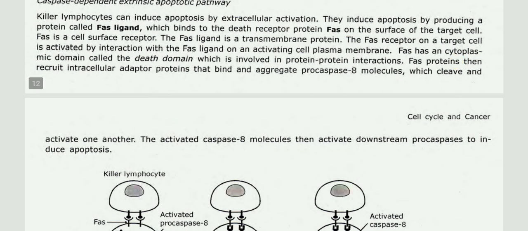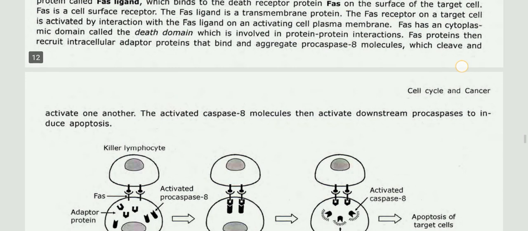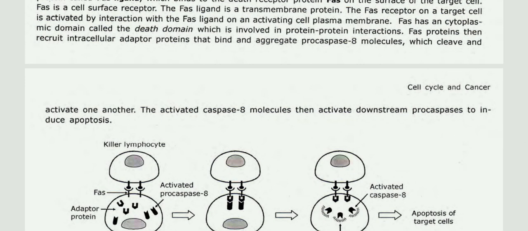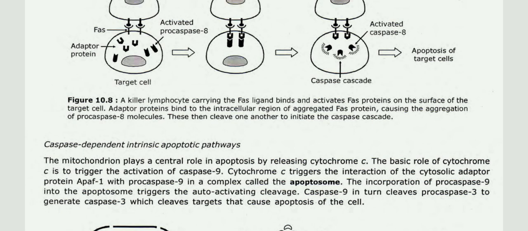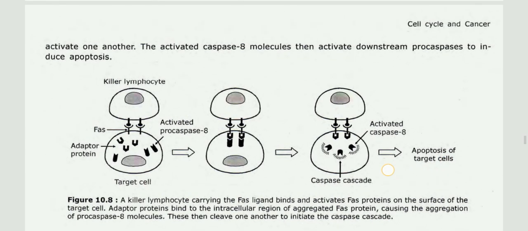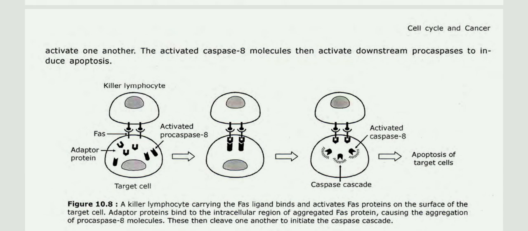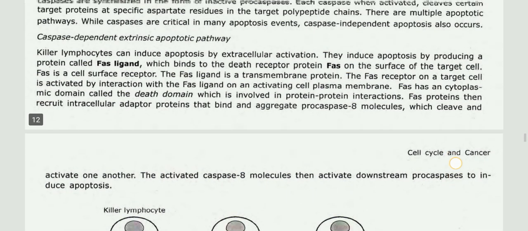The Fas receptor on the target cell is activated by interaction with the Fas ligand on the activated cell's plasma membrane. Fas has a cytoplasmic domain called the death domain, which is involved in protein-protein interactions. Fas proteins then recruit intracellular adapter proteins that bind and aggregate procaspase 8 molecules, which cleave and activate one another. The activated caspase 8 molecules then activate downstream procaspases to induce apoptosis.